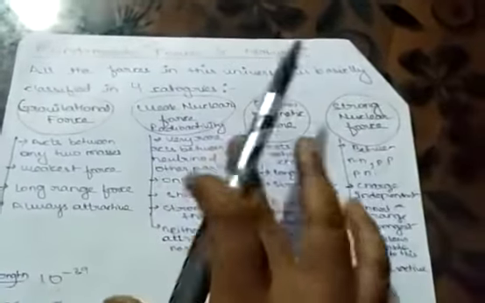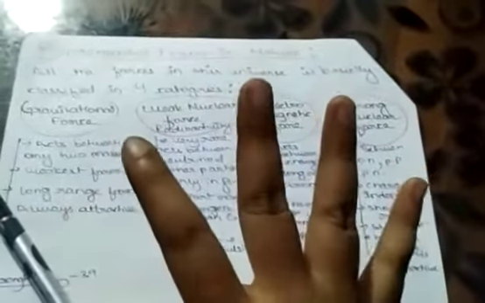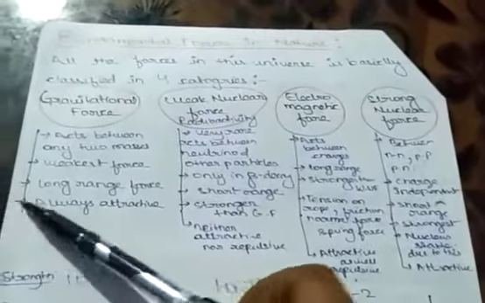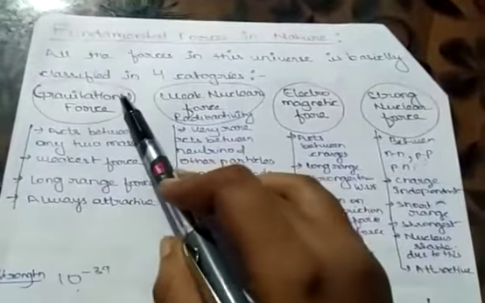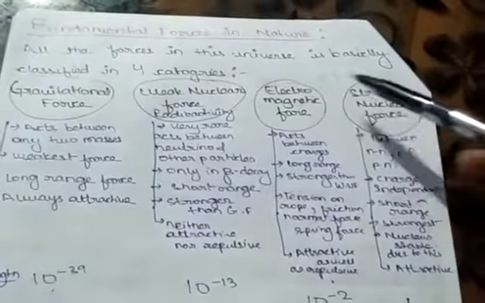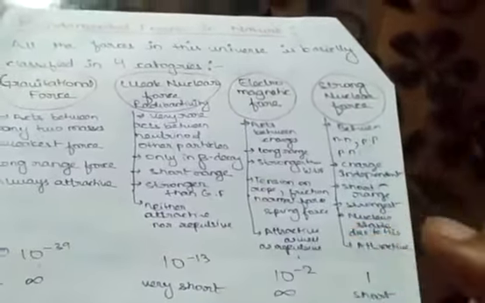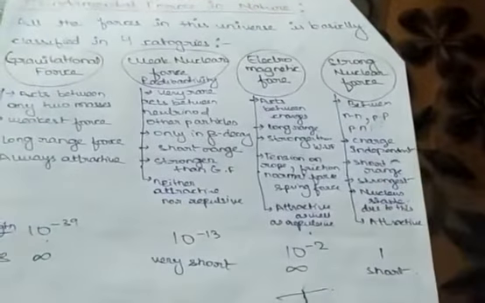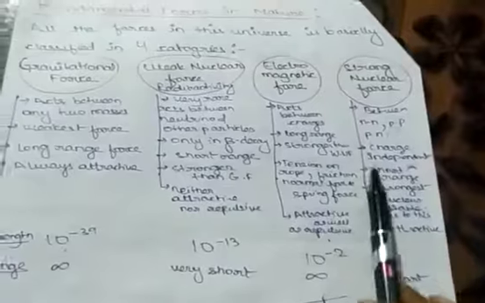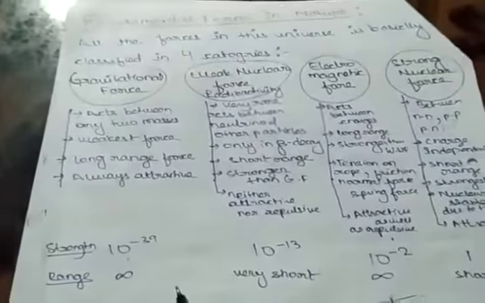All the forces that we have seen in this whole universe are divided into 4 fundamental categories: gravitational force, weak nuclear force, electromagnetic force, and strong nuclear force. All the forces that we see come in one of these categories in some way. Now let us discuss all the forces one by one.